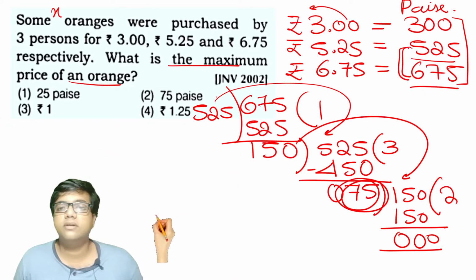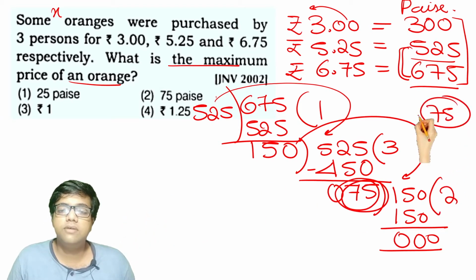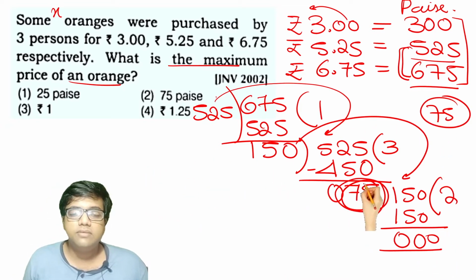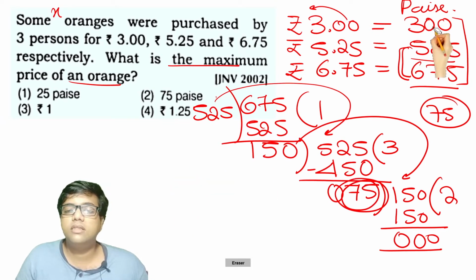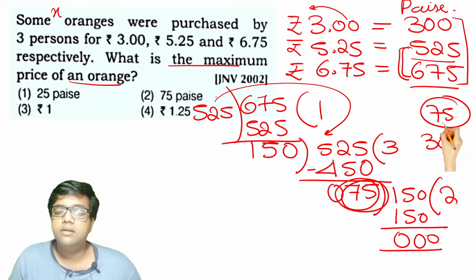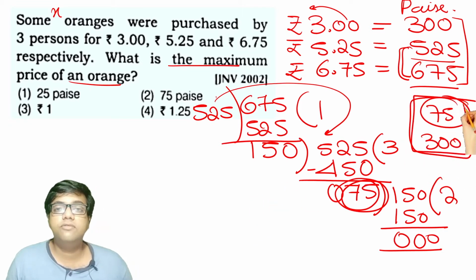Okay, so now you have 75. Now make use of 75, the highest common factor of these two numbers, and compare it with the other number, 300. So you need to find the highest common factor for these two numbers.